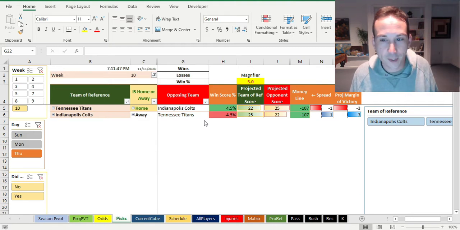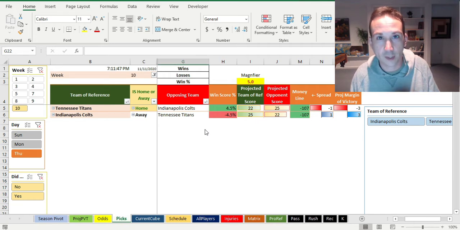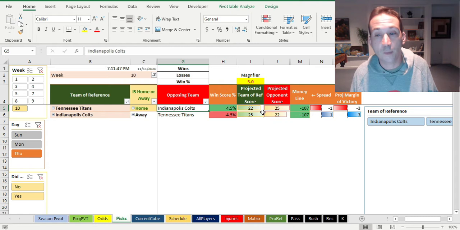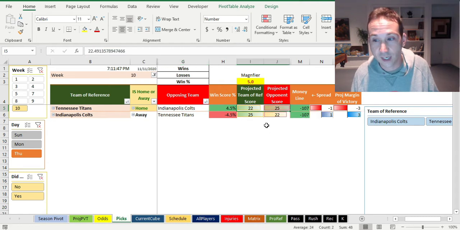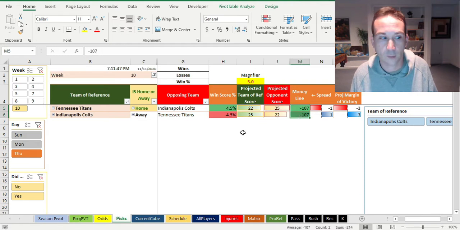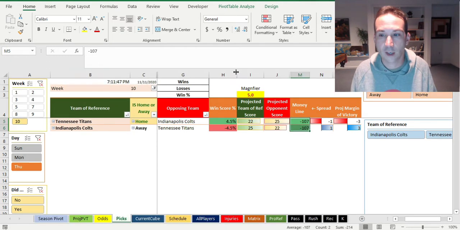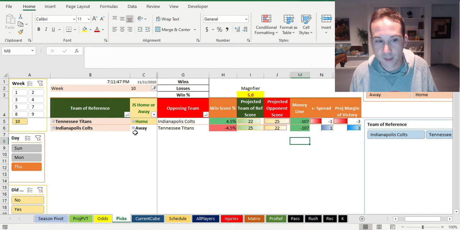All right, so let's talk about the Thursday night game real quick and then get into all the things that I've done. Just for those of you, I'll give you the bottom line. This Thursday night game coming up, it's Tennessee at home against Indianapolis. The point projections say Indianapolis wins this game by 3. They are actually an underdog in this, or well, they're both at the same even money line the way I checked it, but it does like Indianapolis, even though they're not at home. We're going to get into some reasons why it's doing that.